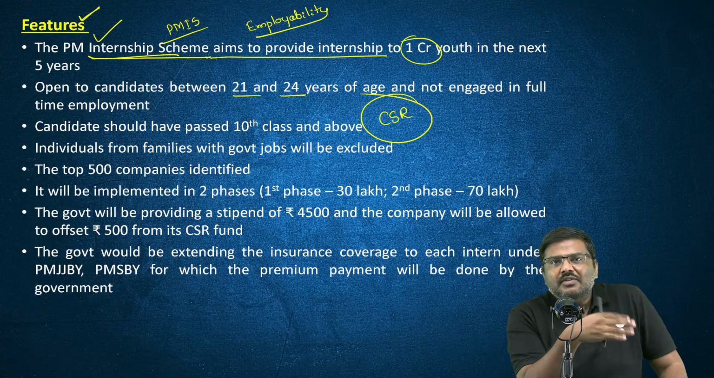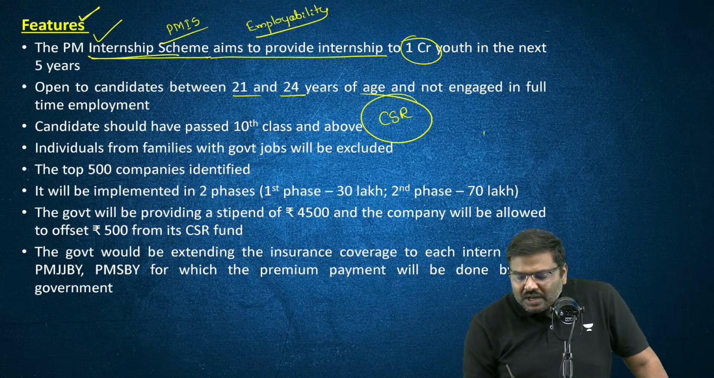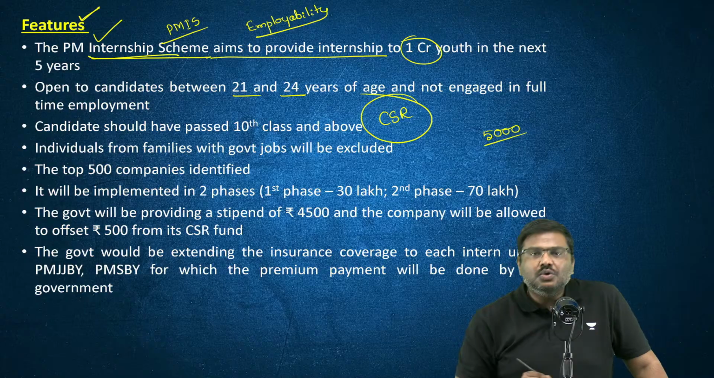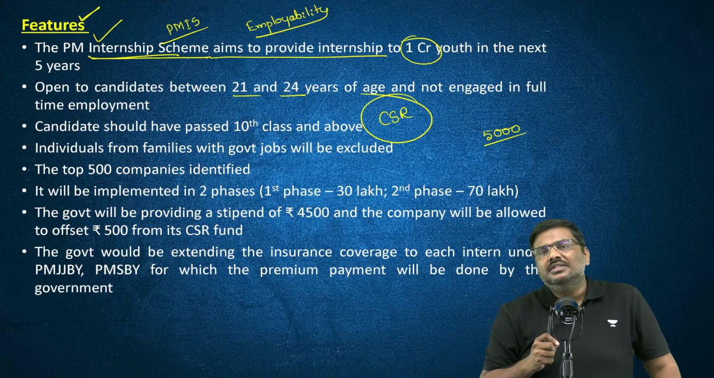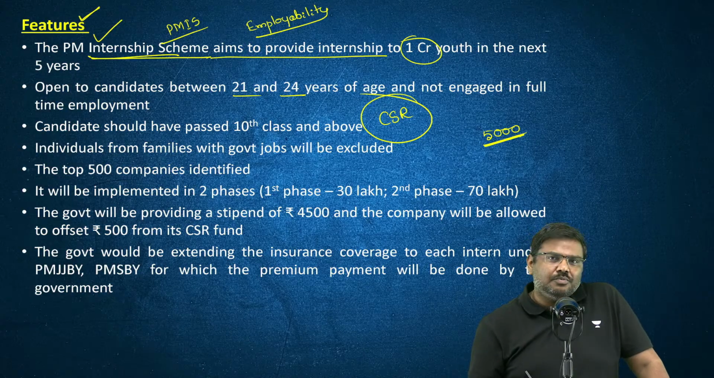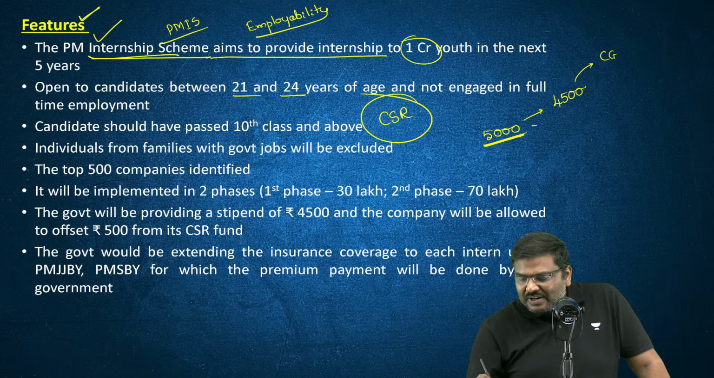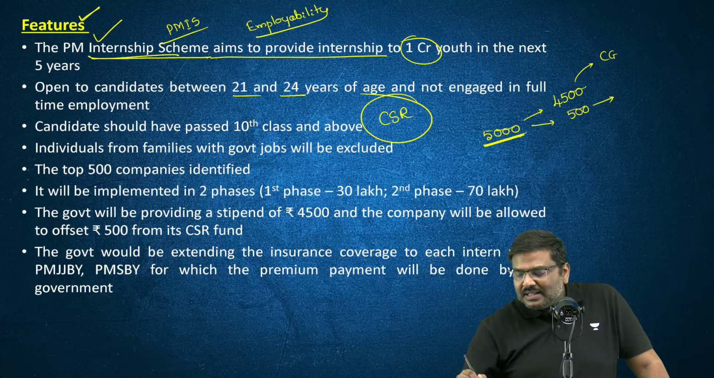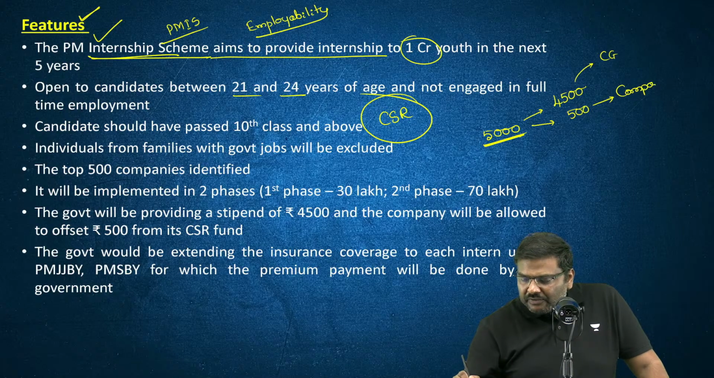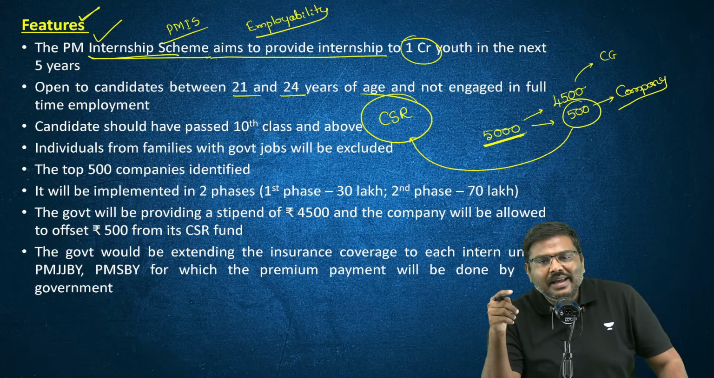But how much expenditure will be incurred? Let's say the total amount of stipend that will be provided to the candidates under this. Stipend means monthly payment. The total amount of payment will be 5,000 rupees. Out of this, 4,500 will be the cost incurred by the central government. The remaining 500 rupees will be paid by the respective company, and this 500 rupees will be counted as a part of the corporate social responsibility expenditure.